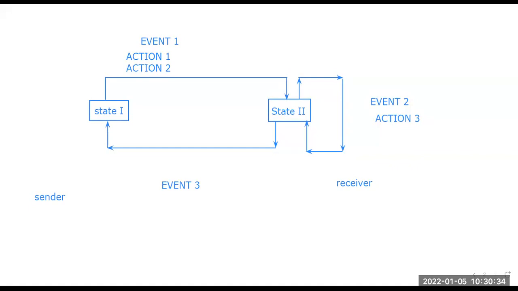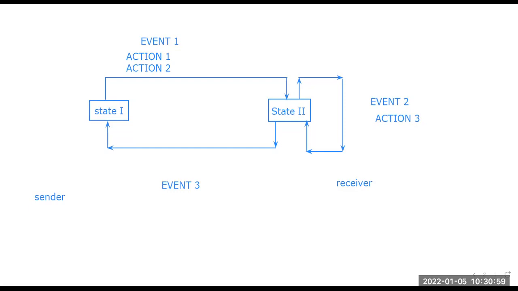Next, I send the next frame and it is received, and there is a particular process, a particular flow by which this goes on. So a connection is created, and in the simplest protocol, the FSM, the finite state machine, the connection is created and the sender sends one frame at a time from the node, and the receiver receives that particular frame at its node.